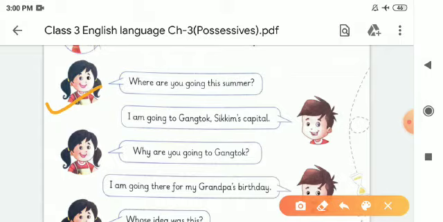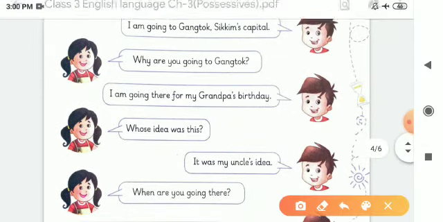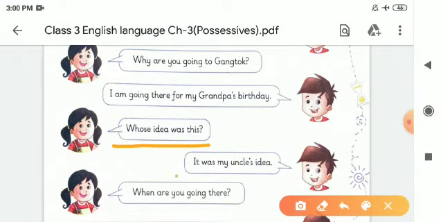Now next, in the conversation: why are you going to Gangtok? He replies that I am going there for my grandpa's birthday. After that: whose idea was this? It was my uncle's idea. So children, in this sentence, you can see grandpa's birthday. Grandpa is a noun here and this is singular. So that's why we will add apostrophe S. And here, it was my uncle's idea. So uncle is also a noun here, and singular. So that's why we will use apostrophe S with uncle.